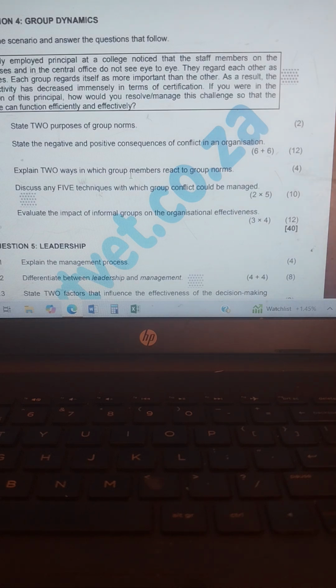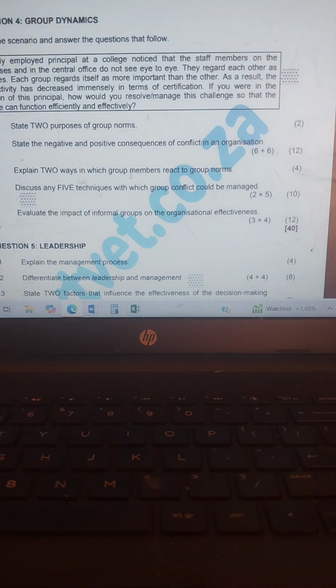So those are two ways. Let me repeat them. They reject the norms. The second one, people who do not like to conform accept all the norms and conform by means of subjection, but change their behavior to fit with the group anyway by means of internalization, which means that people willingly make their convictions and beliefs fit in with the group.